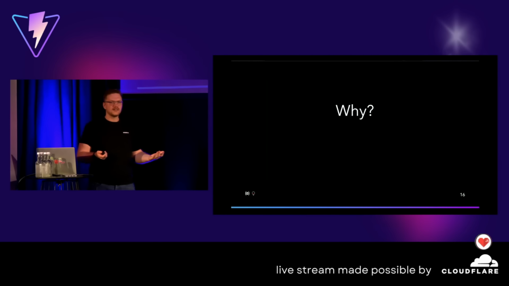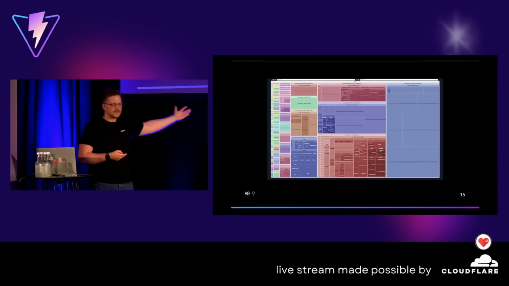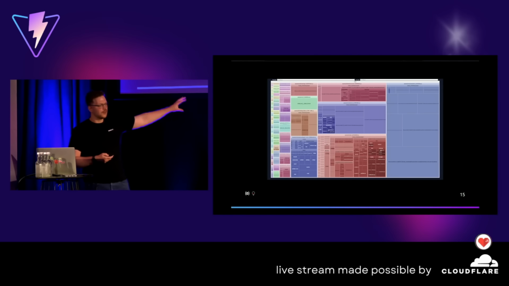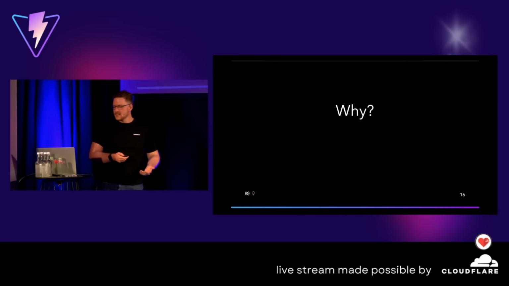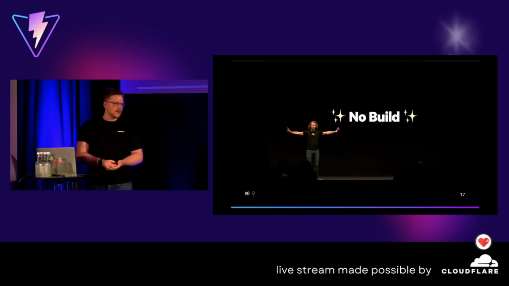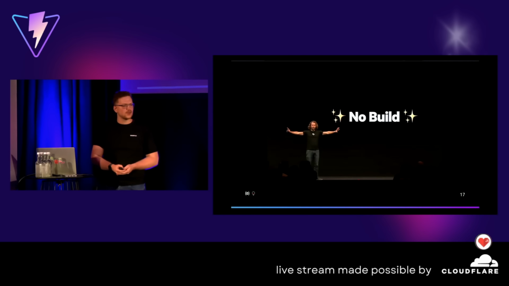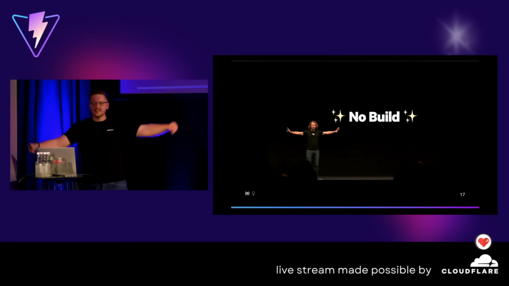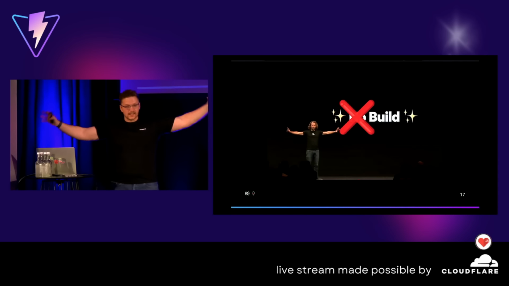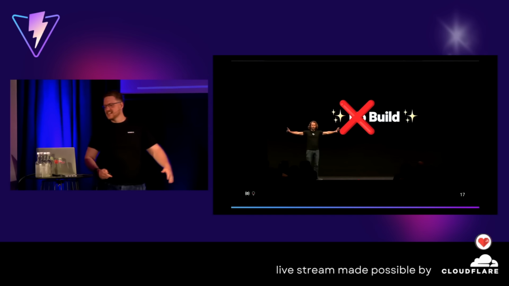But why do we need this afterwards, right? I mean, luckily, our users don't see that. They actually see the application. Well, we had that moment at the Railsword a couple years ago, right? No build. I must say, build. So why is that?